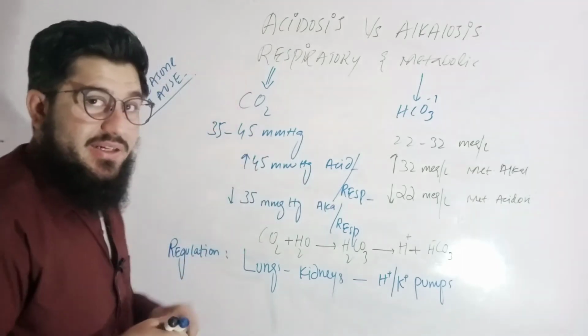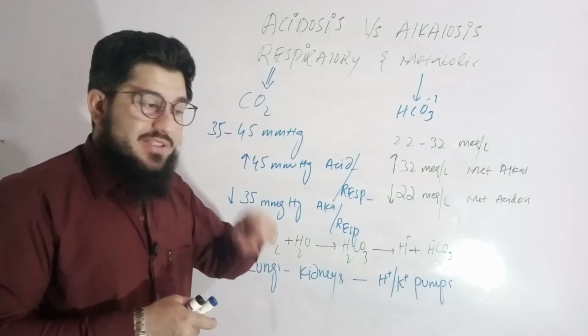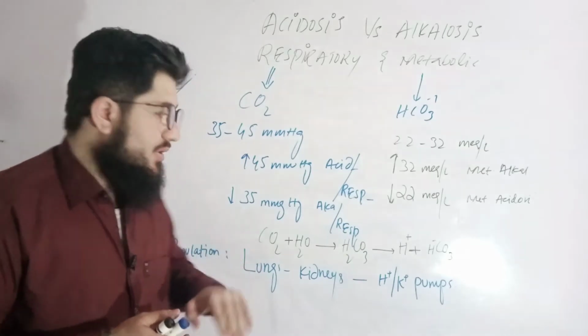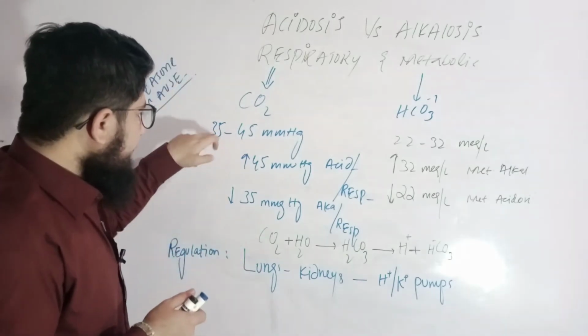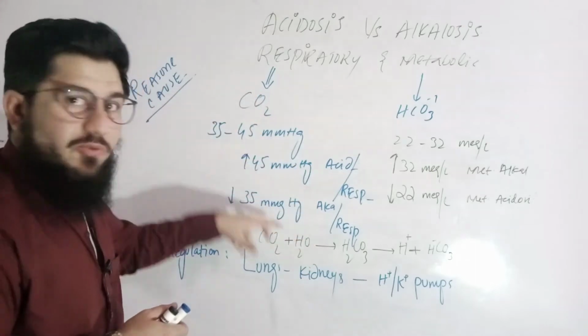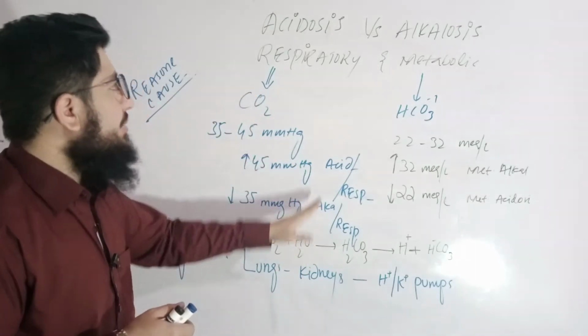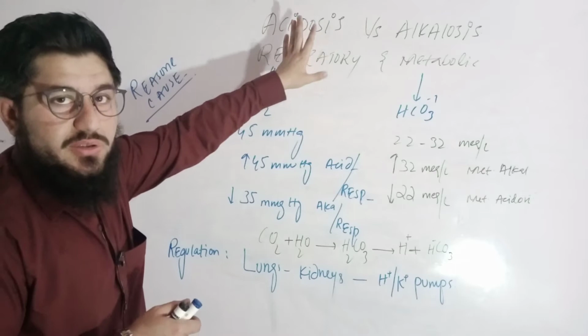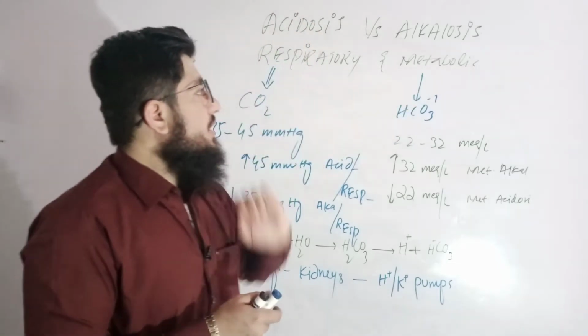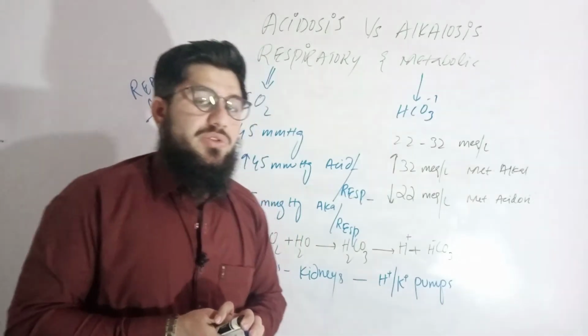Remember, carbon dioxide is an acidic gas. So if it is increasing, it will cause acidosis, and if it is decreasing, it will cause alkalosis. If it is decreasing from 35 mm of Hg, it will cause alkalosis. That's why it is named respiratory alkalosis and acidosis. Very simple, easy. Now let's come towards metabolic acidosis and alkalosis.